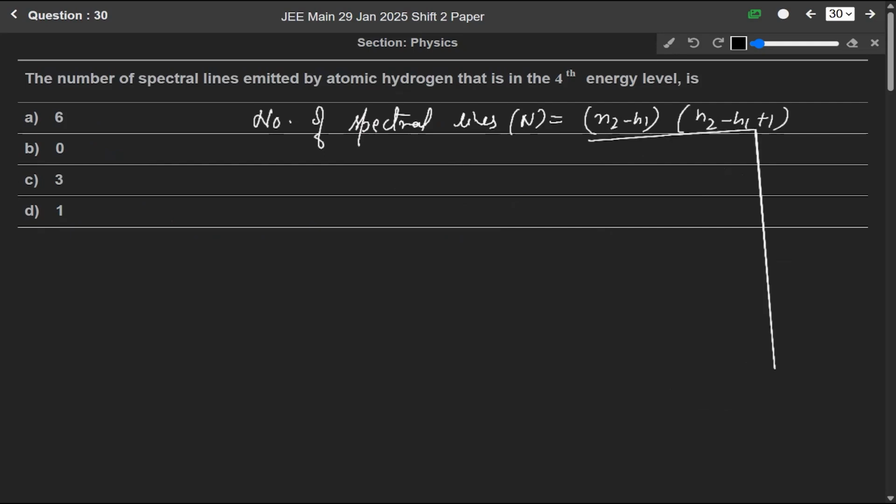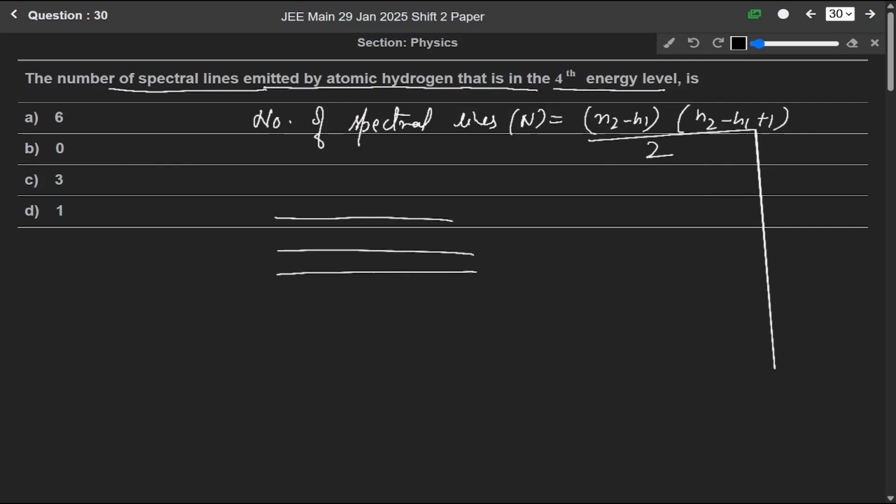Now question 30. The number of spectral lines emitted by atomic hydrogen that is in the fourth energy level is. We know the simple formula for finding the number of spectral lines is n equals n2 minus n1 into n2 minus n1 plus 1 over 2, and we are given the fourth energy level.